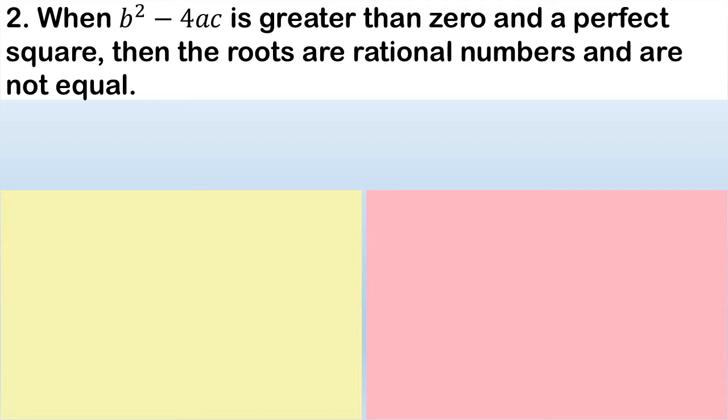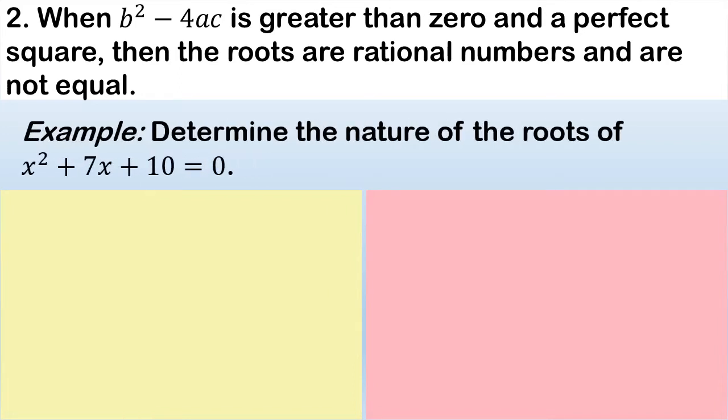Kapag naging mas mataas kay 0 and perfect square ang value ng discriminants, so ibig sabihin, ang magiging value ng roots natin or ang value ng x natin are rational numbers at hindi magkaparehas. Example, determine the nature of the roots of x squared plus 7x plus 10 equals 0.